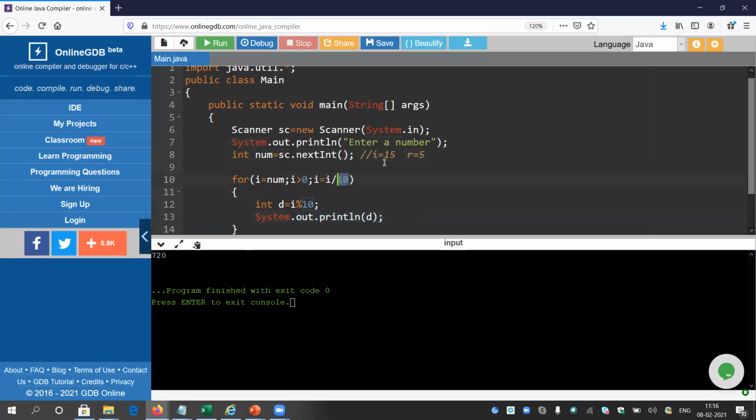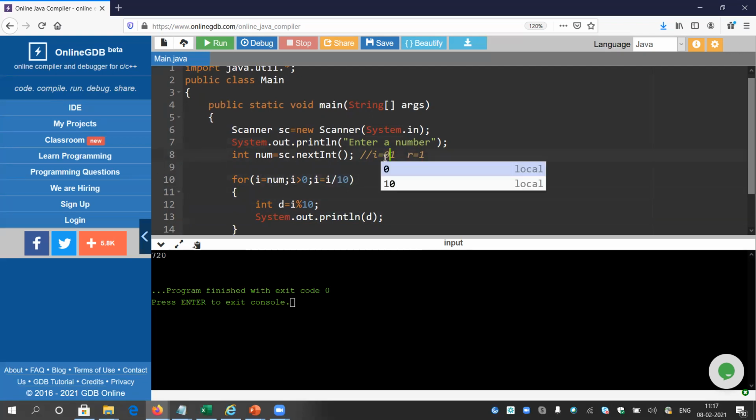So again, i equals i by 10. That means 15 by 10 is 1.5. As this is an integer, it is not going to take this 0.5 part. So it will be only 1. So 1 is greater than 0. Yes. Then again, 1 percent 10 means if you divide 1 by 10, the remainder will be 1. 10 into 0 is 0. So the remainder will be 1. So now I'm going to print this 1 again. Next, i equals i by 10 once again at the end of the loop.